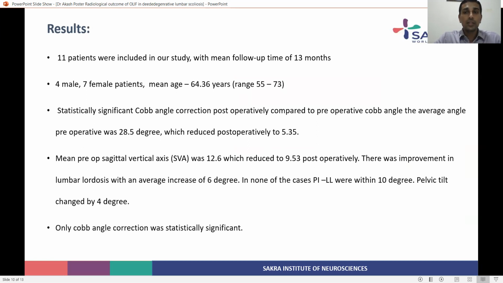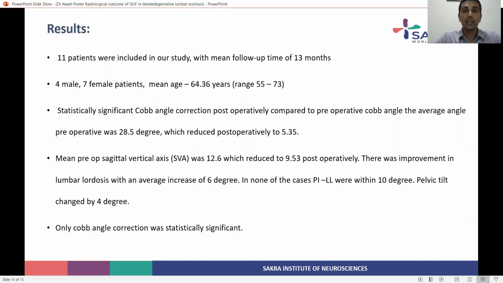Among the patients we studied, based on our inclusion criteria, there were 11 patients who underwent long instrumented fusion for correction of adult spinal deformity, with a mean follow-up of 13 months. There were 4 male and 7 female patients with a mean age of 64.36, and the age ranged from 53 years to 73 years, predominantly female patients.